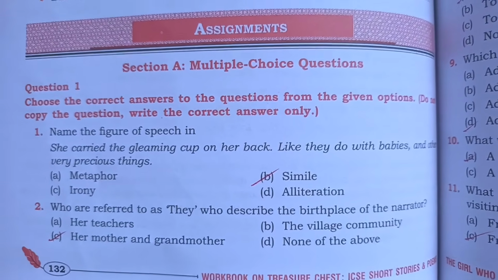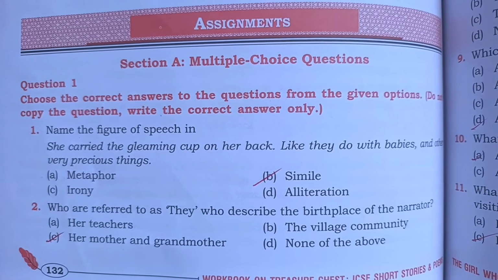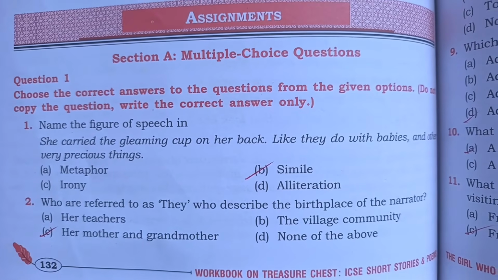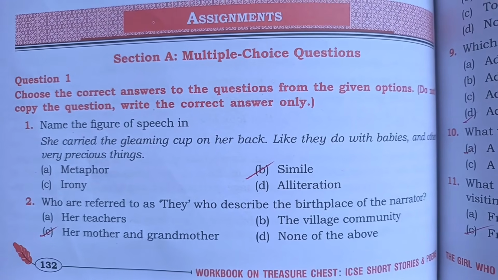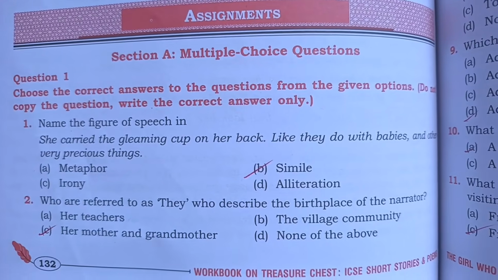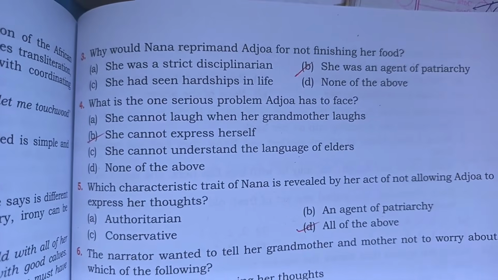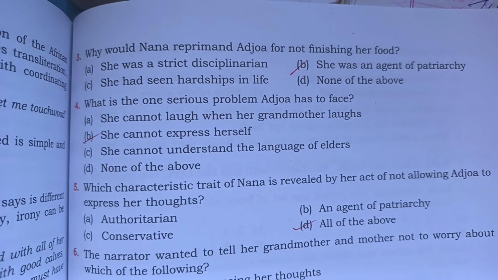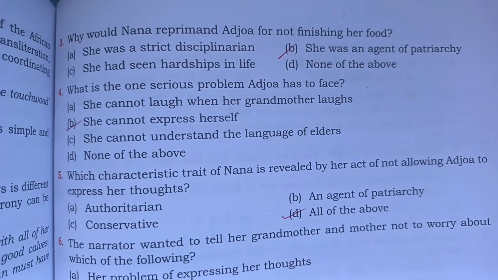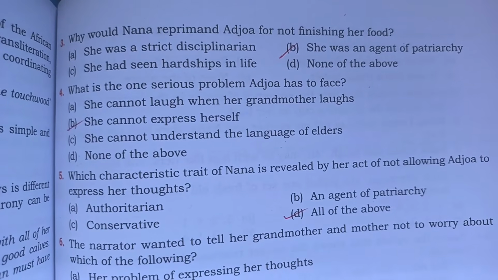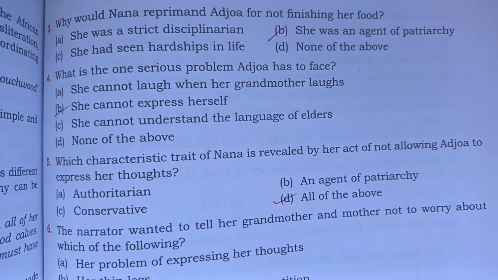So the first one, name the figure of speech in. So here option B is correct. Who are referred to as they who describe the birthplace of the narrator. So here option C is correct. Number 3. Why would Nana reprimand Adjoa for not finishing her food? So here option B is correct. Number 4. What is the one serious problem Adjoa has to face? So here option B is correct.